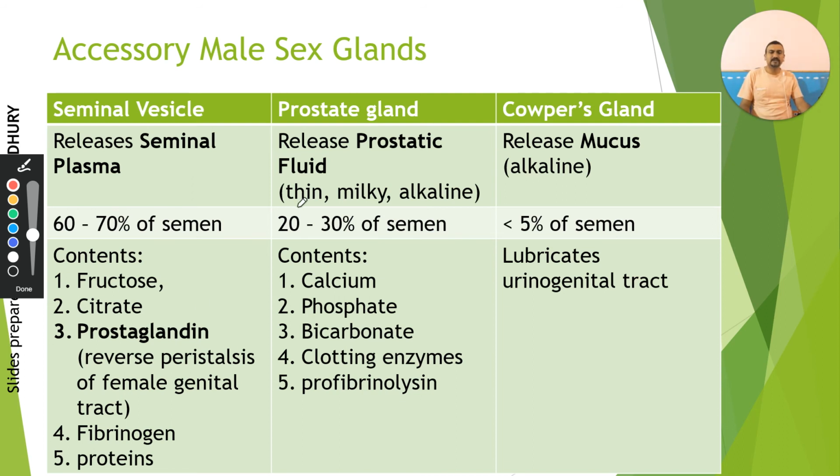Prostatic fluid is thin, milky and alkaline. You will soon understand, I will discuss why it needs to be alkaline. There is calcium present, phosphate present, and bicarbonate ions present, which give the semen an alkaline nature. Clotting enzymes and profibrinolysin again prevent the sperm from undergoing coagulation because its ejaculation contains millions of sperms. The mucus obviously has a lubricating function, and it helps in lubrication of the urinogenital tract. At the same time, it also lubricates the penis in the female reproductive tract.